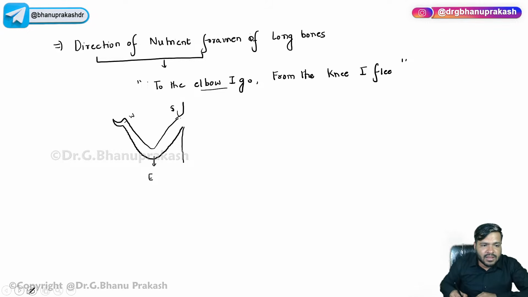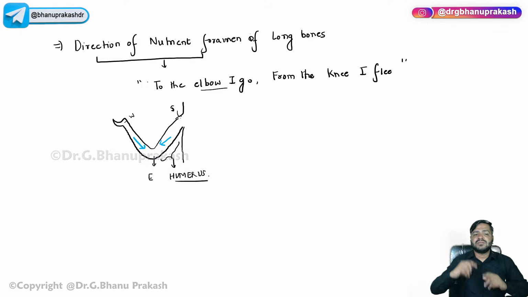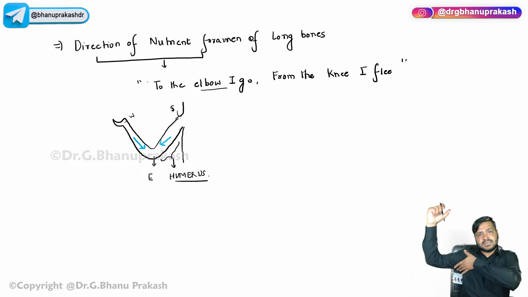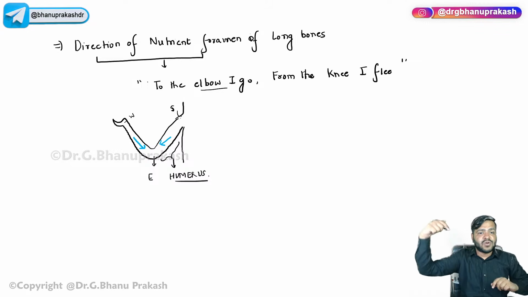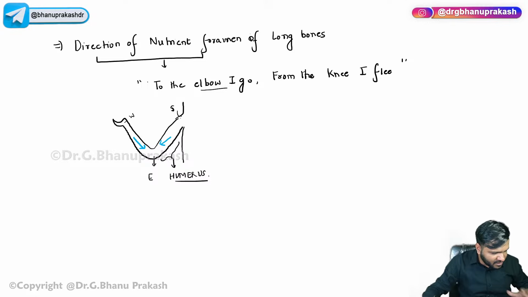Again, the concept: towards the elbow it is going. So the direction of the nutrient foramen, you already know, is from the shoulder joint to the elbow joint. From the shoulder to the elbow, this region is called the arm, and in this arm region the humerus bone is present. Now you tell me what is the direction of the nutrient foramen in the humerus.